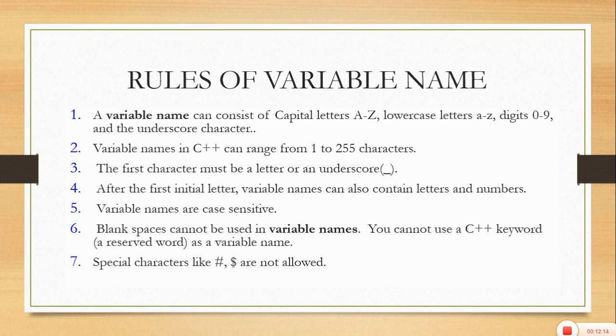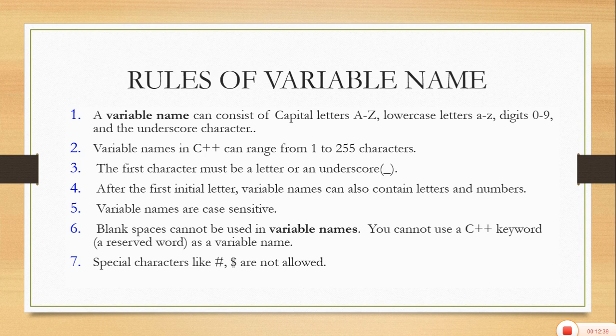As well, return is a reserved word. It cannot be used as a variable name. So neither blank spaces in between the variable names, nor special or reserved words are allowed.